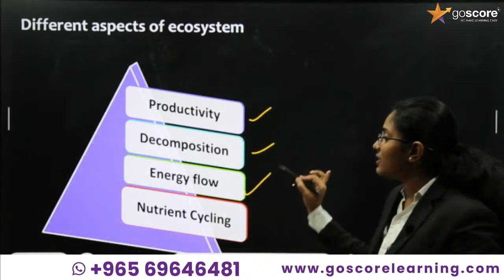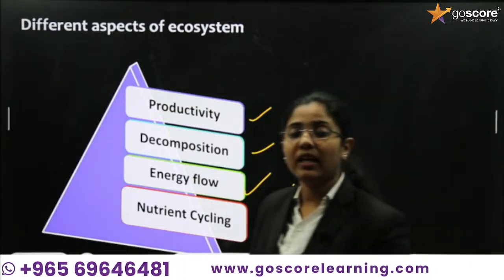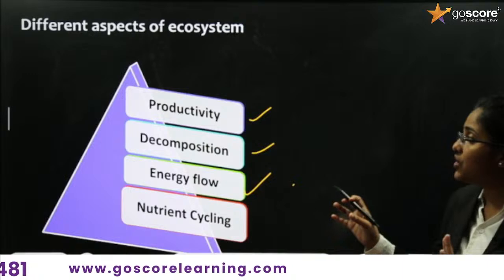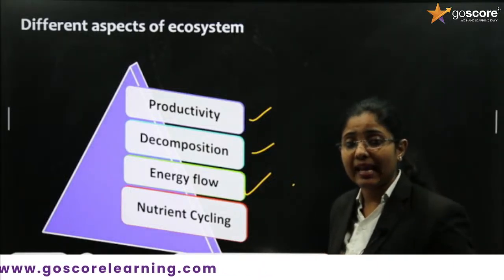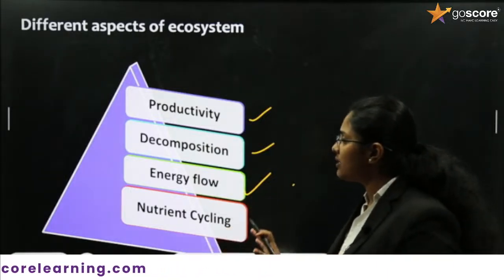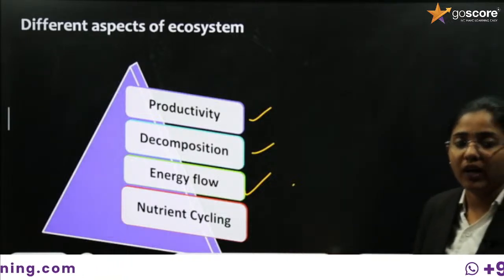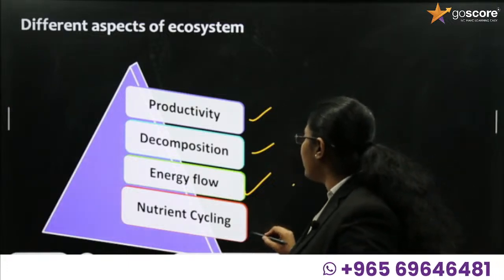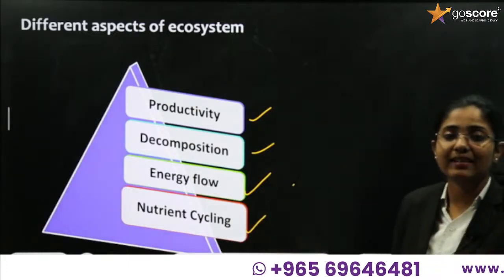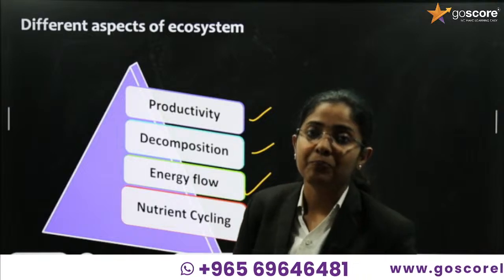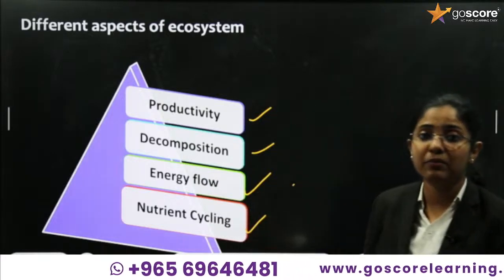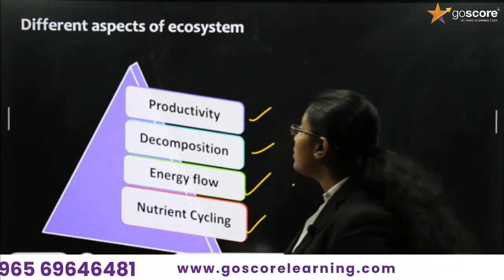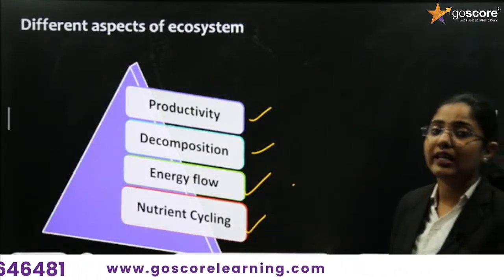Next, it is about energy flow. In this chapter, we have to study productivity and decomposition in a detailed manner. We just want to understand how energy is flowing from one trophic level to the next trophic level. Then about nutrient cycling. What is nutrient cycling? Nutrient cycling means the movement of nutrients from one particular organism to the next level of organisms. So these are the different aspects of ecosystem.